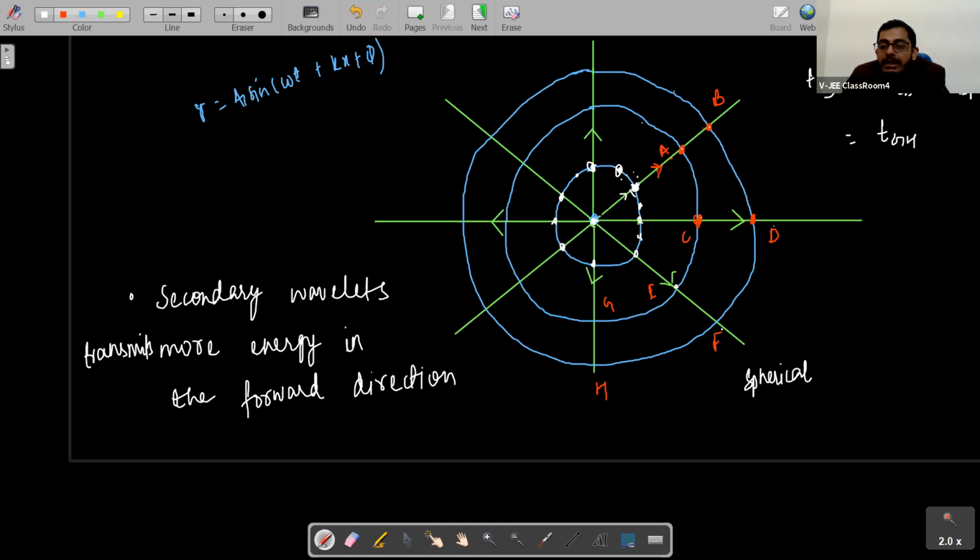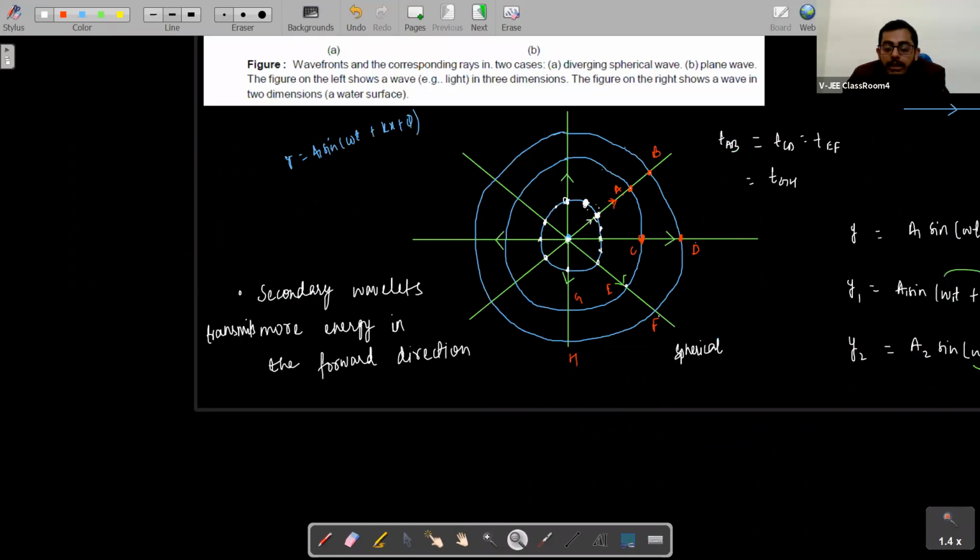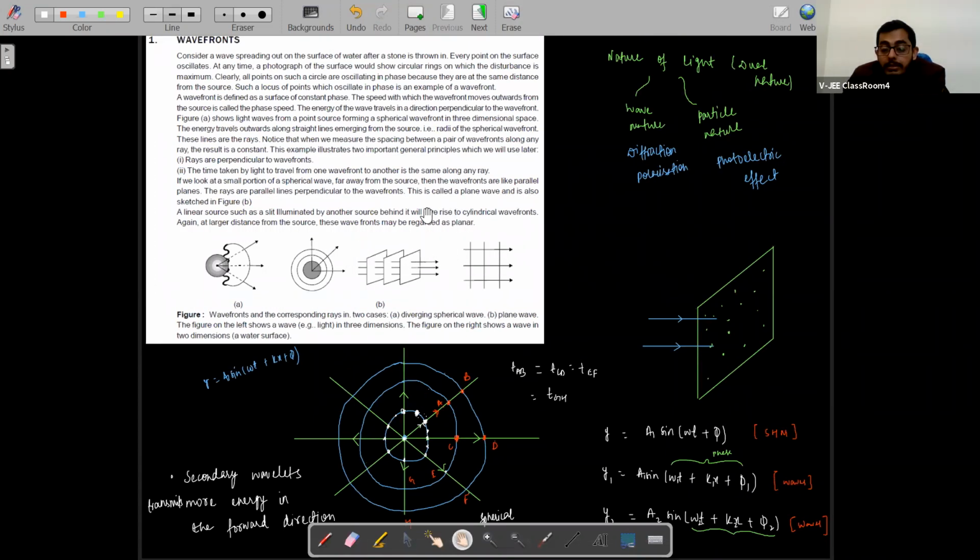There will be no energy here, so the wave will not propagate in the forward direction. That is why we say that secondary wavelets transmit most of their energy in the forward direction, which helps the wave to propagate forward. So these are the properties of wavefronts, and we have talked about everything regarding wavefronts.